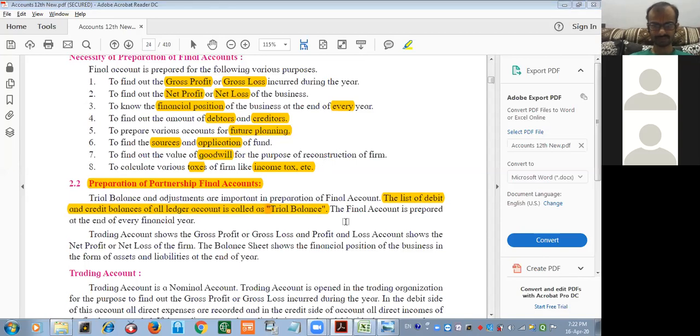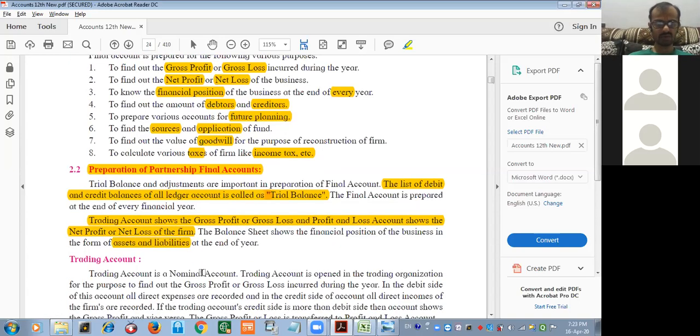The final account is prepared at the end of every financial year. Trading account shows the gross profit and gross loss, and profit and loss account shows the net profit and net loss of the firm. From trading account, we will get either gross profit or gross loss. From profit and loss, net profit or net loss. Balance sheet is comprised of assets and liabilities. The balance sheet shows the financial position of the business in the form of assets and liabilities at the end of the year.